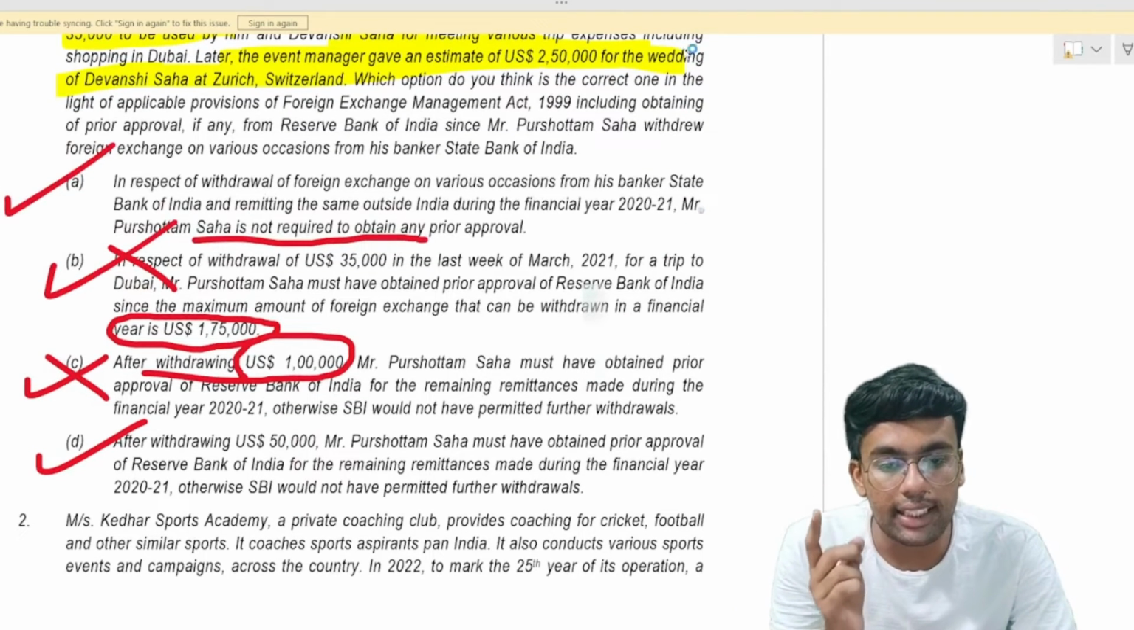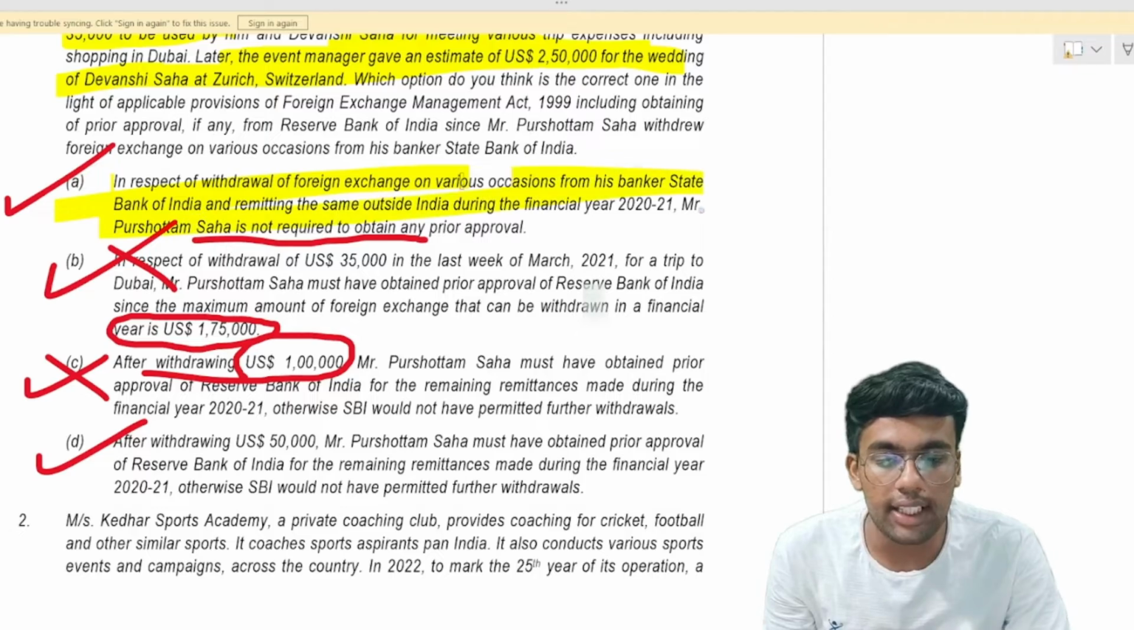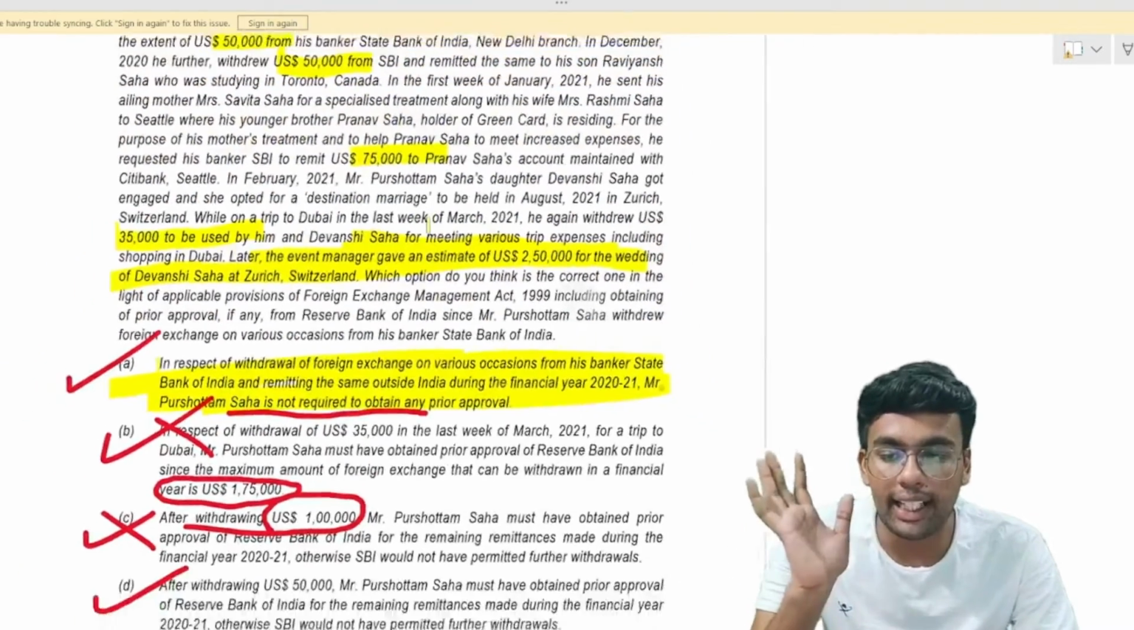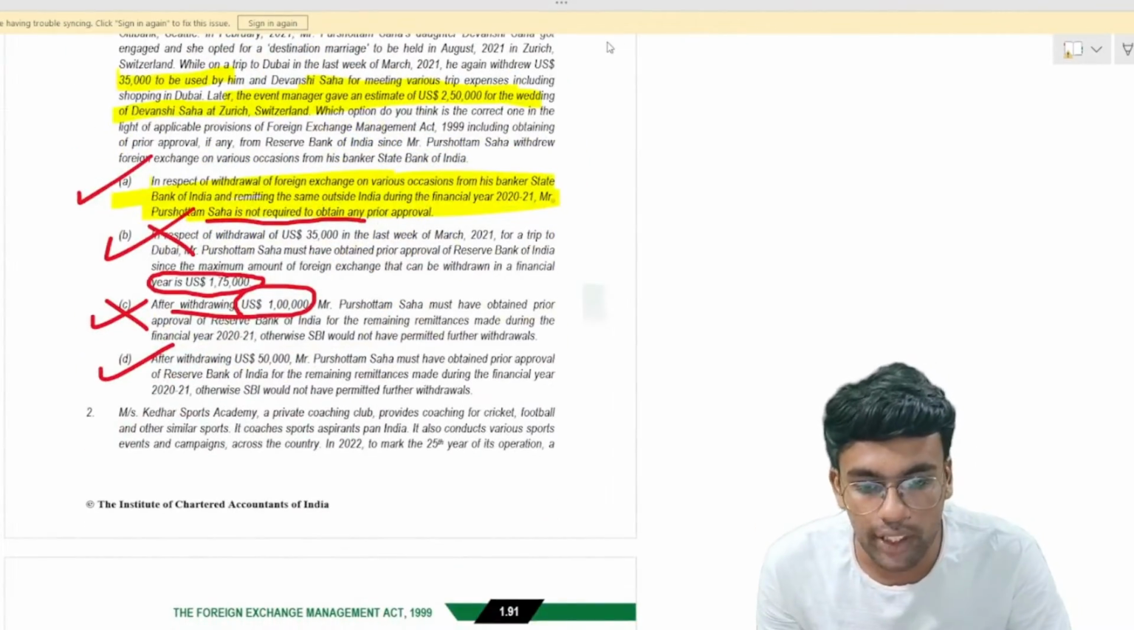So what is the right answer to this MCQ? The right answer to this MCQ is point number A. There is no requirement to obtain prior approval of RBI. So this was the entire analysis of question number 1 of your MCQs. Now moving on to question number 2.